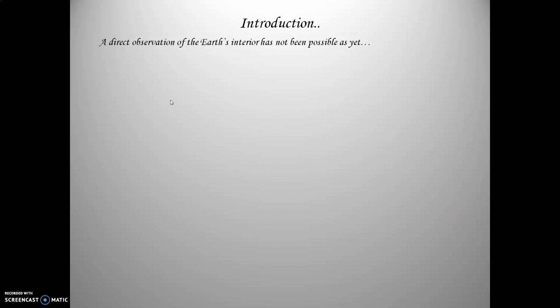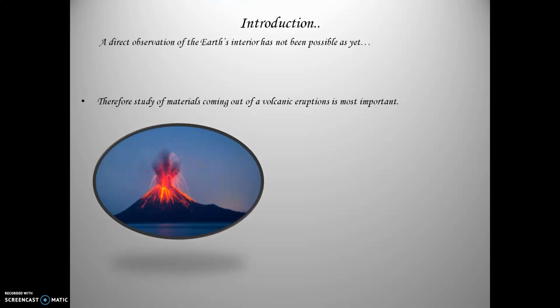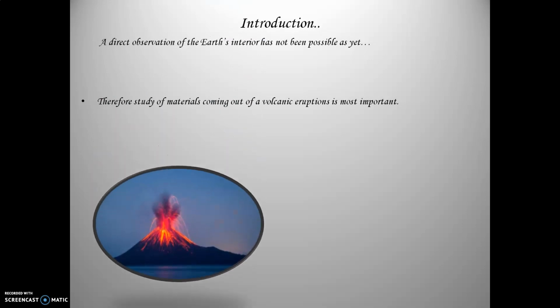A direct observation of the Earth's interior has not been possible as yet. Therefore, the study of materials coming out of volcanic eruptions is the most important for scientists and geologists to study the Earth's interior. All of us know the meaning of volcanic eruptions. Volcanic eruption means, as we have learned, the interior of the earth is extremely hot. Because of the immense pressure in the interior of the earth, this heat and the gases come out of the earth through the mountains, also called lava.